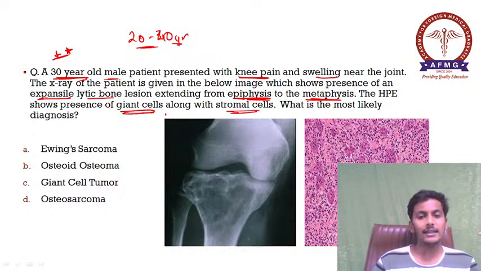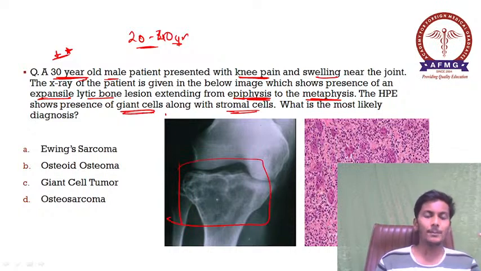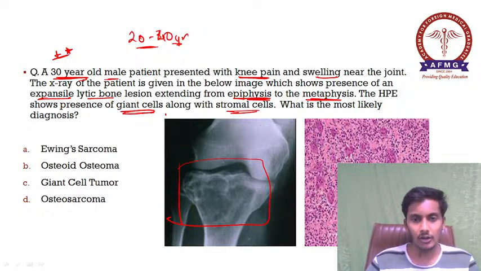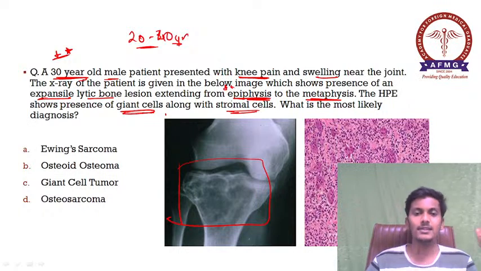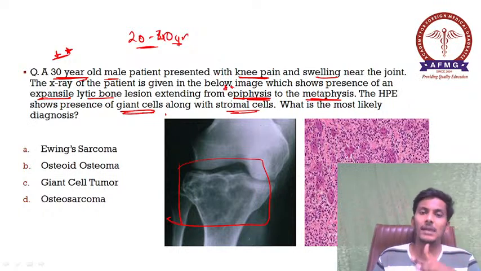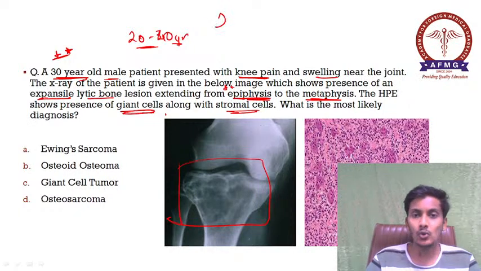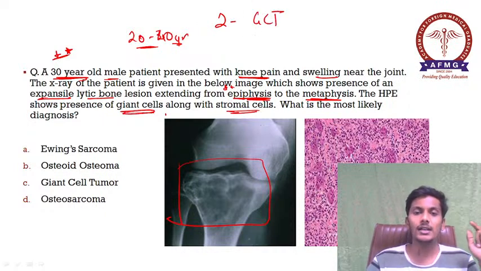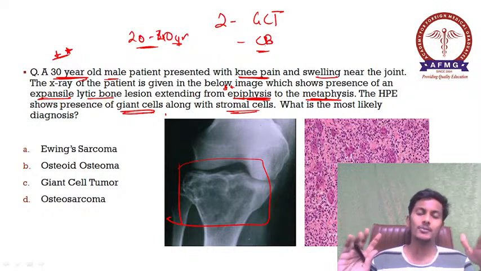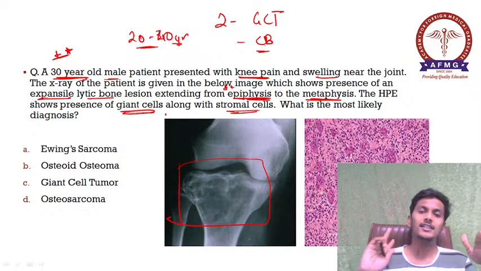Then X-ray पे क्या दिख रहा है? In this X-ray we can see the upper end of the tibia is affected. Upper end of the tibia is a common site for many of the epiphyseal tumors. They have also given in the question that this tumor is extending from the epiphysis to the metaphysis, and there are mainly two epiphyseal tumors that you need to remember: giant cell tumor and chondroblastoma. Okay, so giant cell tumor and chondroblastoma are the two common epiphyseal bone tumors.